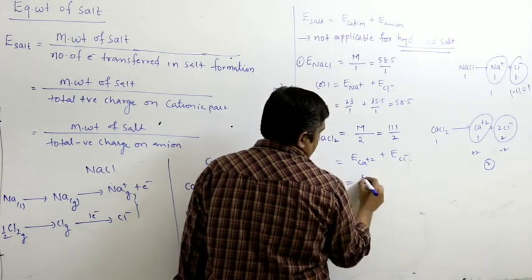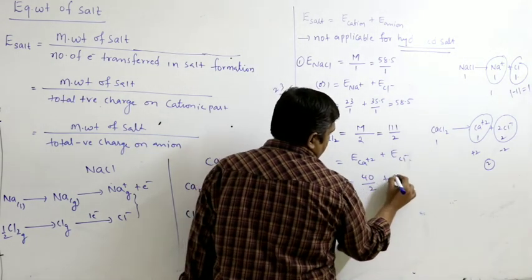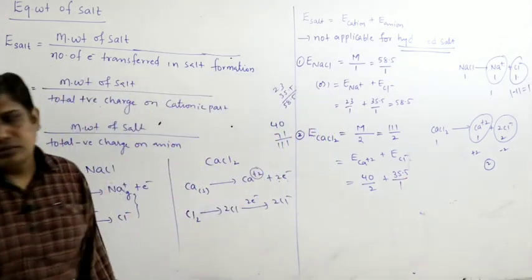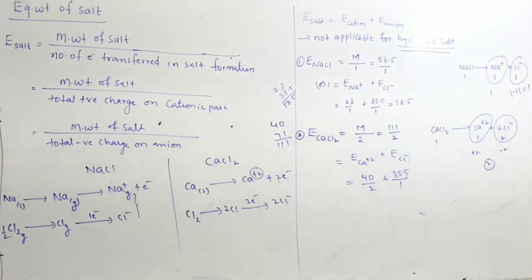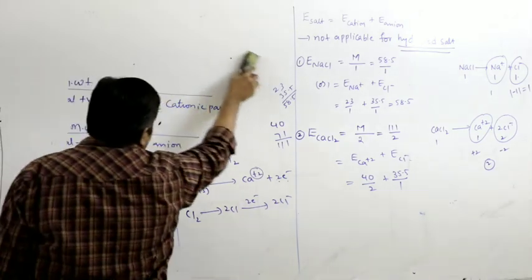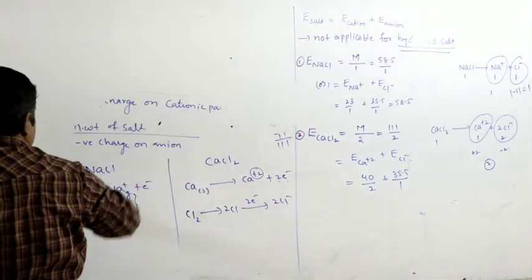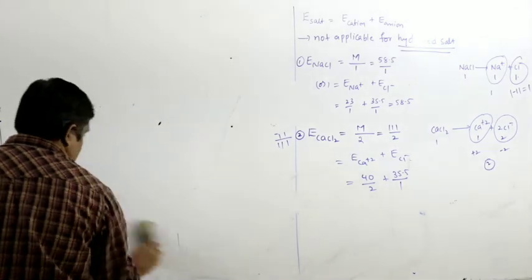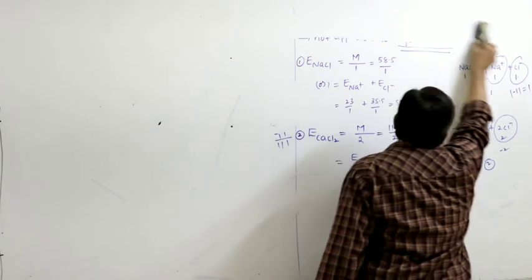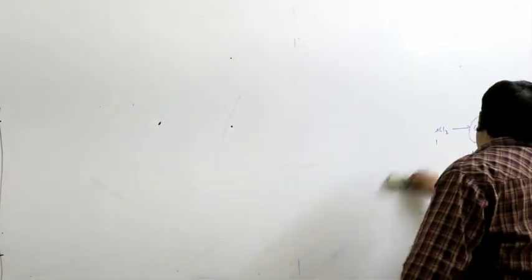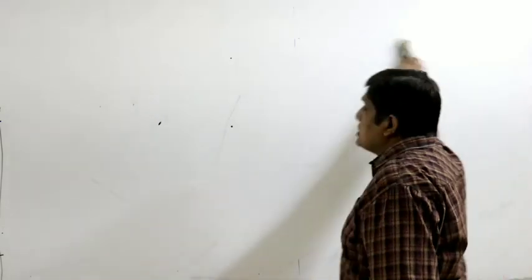So Ca+2, calcium 40 by 2, plus 35.5 by 1. So let us practice some more examples.